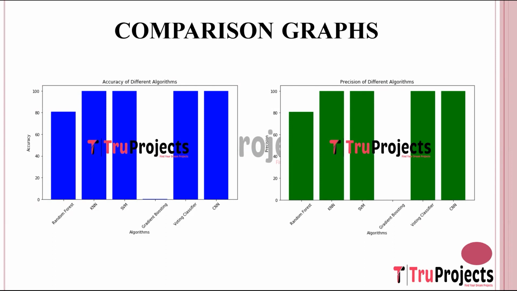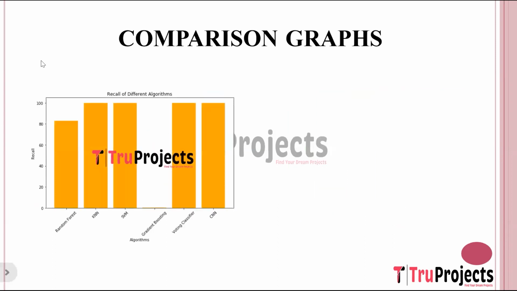Precision is a metric that assesses the accuracy of positive predictions made by the model. It calculates the ratio of true positives, correctly predicted positive instances, to the total number of positive predictions, true positives plus false positives. This is recall comparison graph. Here on the x-axis, we have the algorithm name, and on the y-axis, we have recall score.